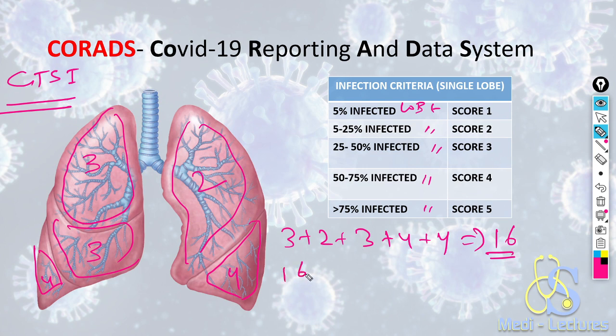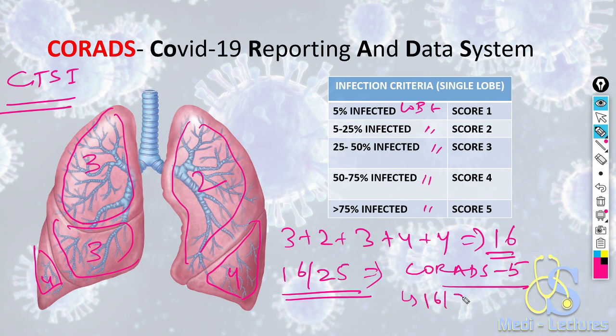In this case, our patient has a score of 16. So the report will say if the features are typical COVID-19, the report will say CORADS 5 with a CT severity of 16/25, which is severe.